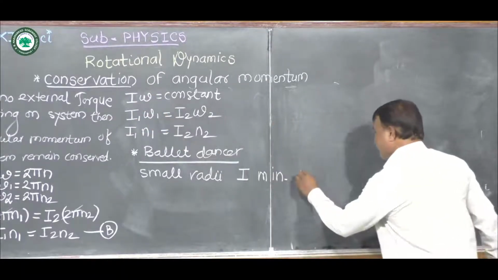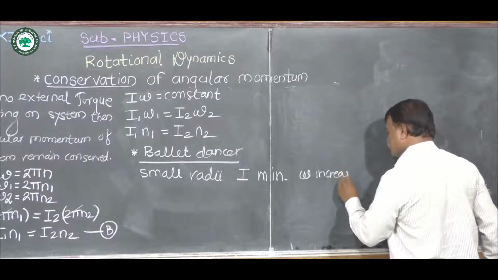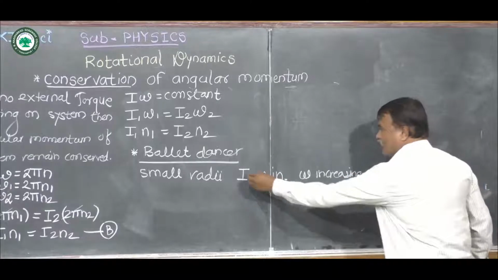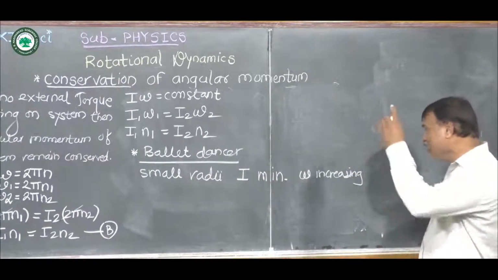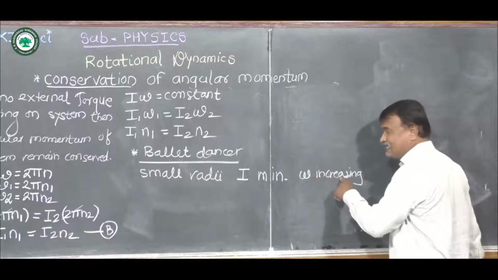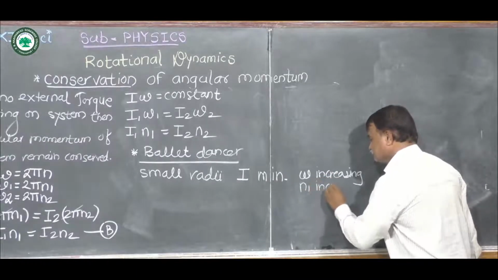In that case, angular velocity goes on increasing because the moment of inertia is minimum. As angular velocity is increasing, its frequency is also increasing.